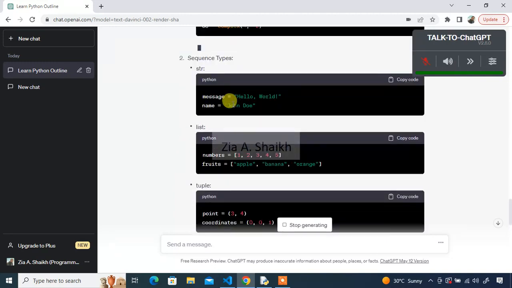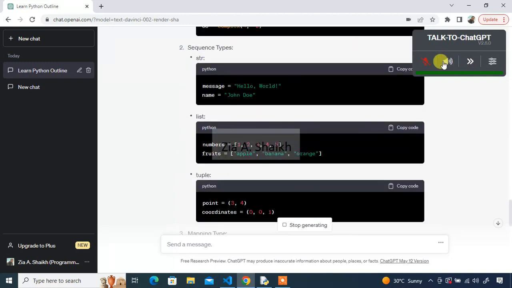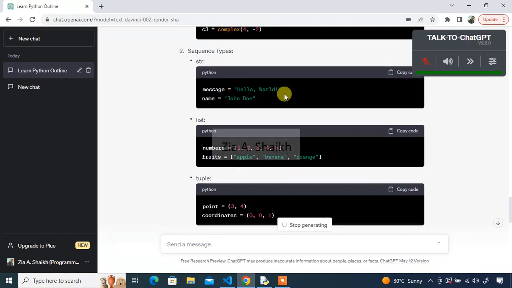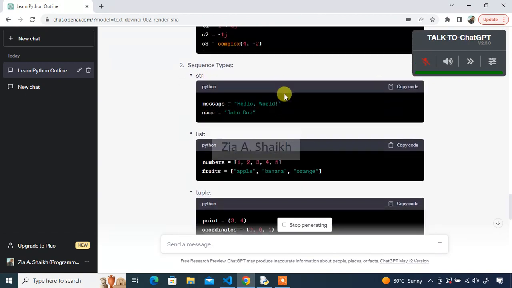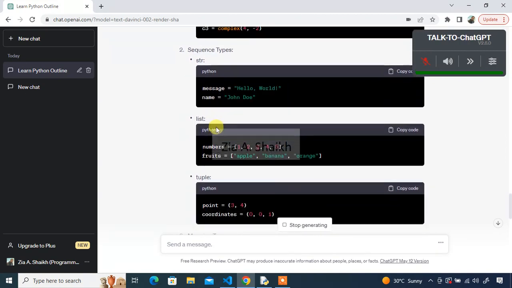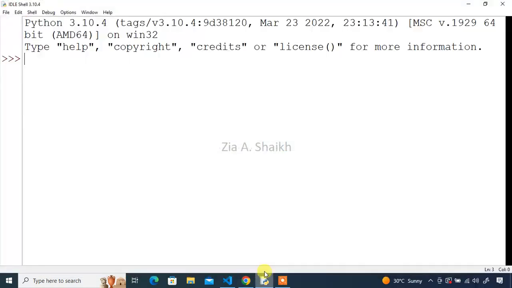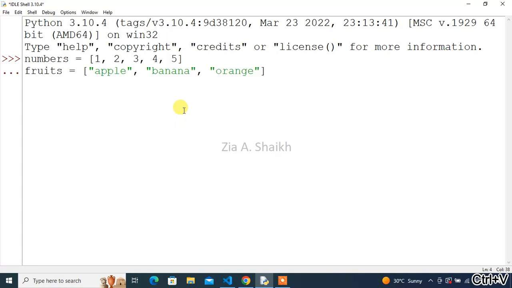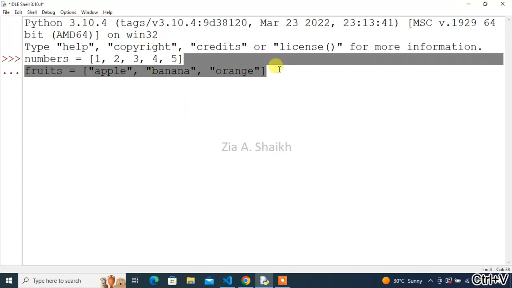z equals 0. Float. I have stopped ChatGPT from reading the messages for us, and to create a list, use this code. Simple. Yes, this is a list, and I will give you the demo here. Just copy this line and paste it here, one line at a time.